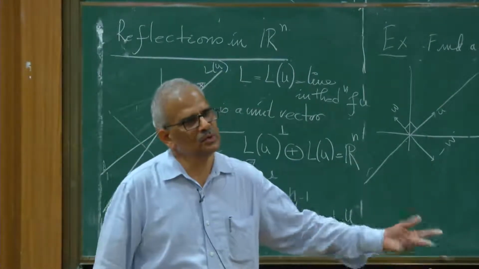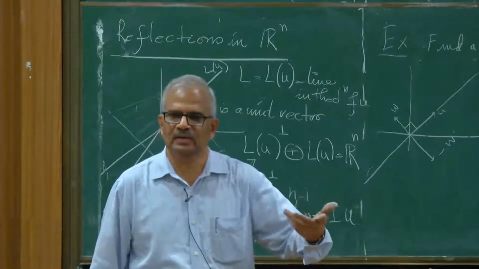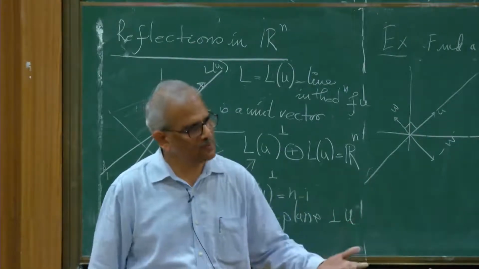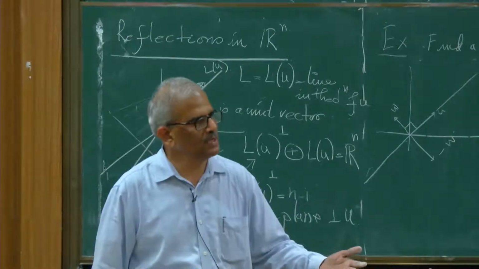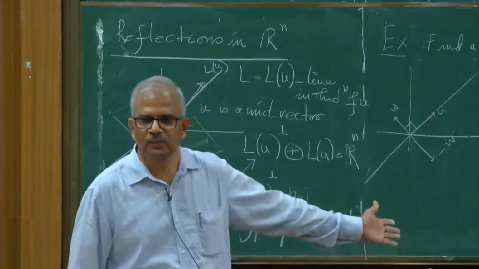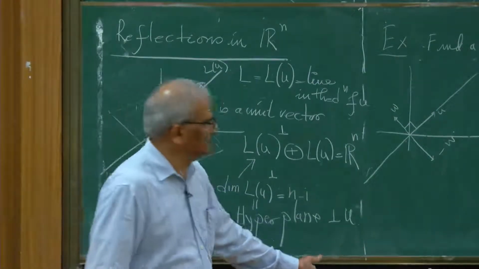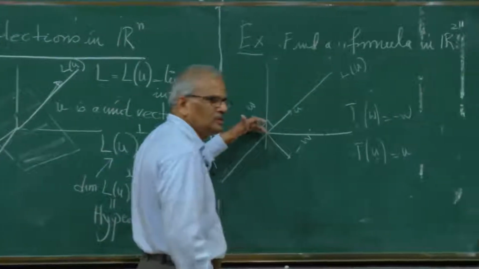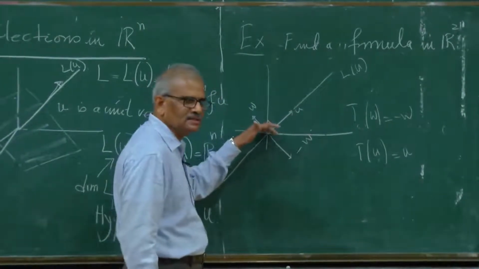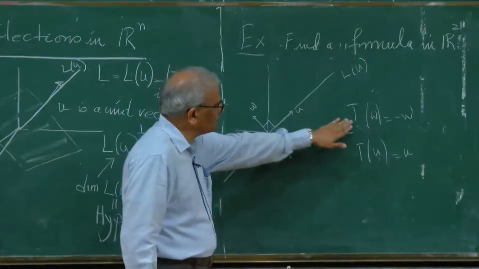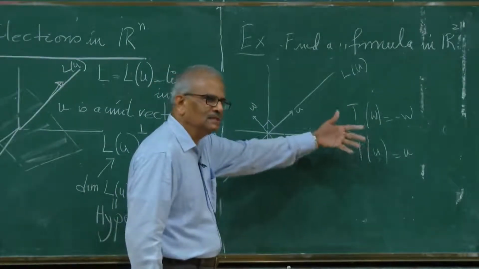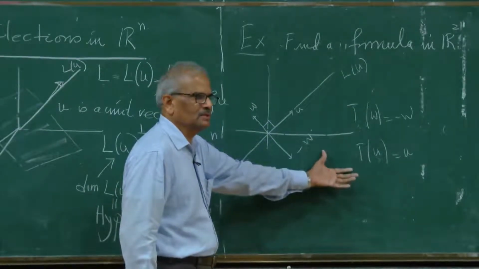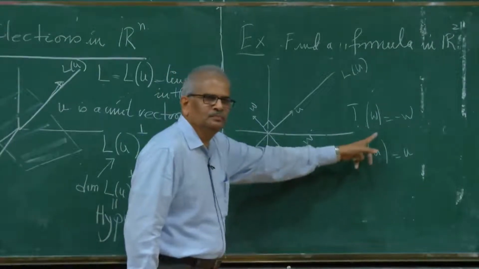I know its action on two perpendicular vectors, and therefore I know the linear transformation on the whole plane, because every vector in the whole plane is a linear combination of these two perpendicular vectors. I could take these to be unit vectors, and then I have an orthonormal basis. To determine a linear transformation, it is enough to specify its images on the orthonormal basis vectors. So these are the images.